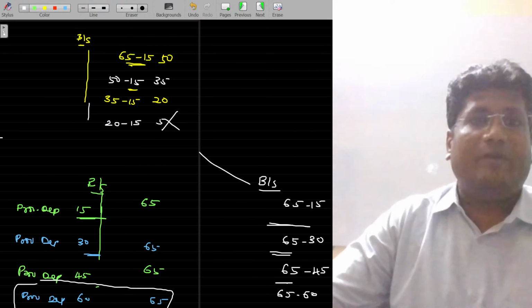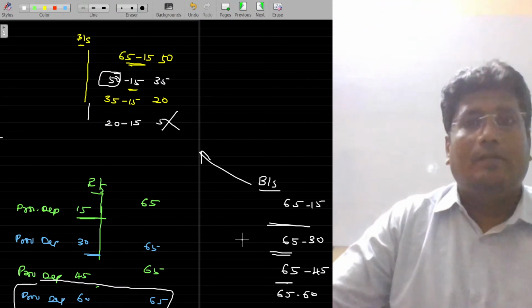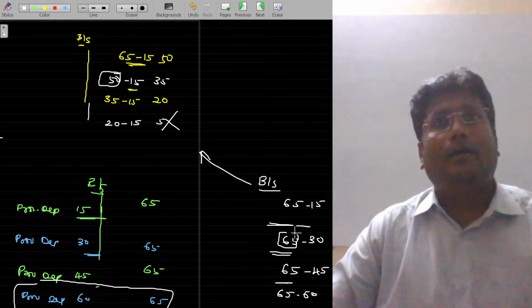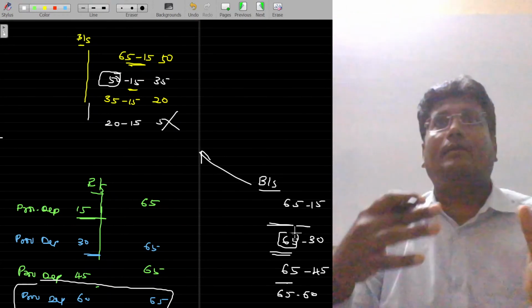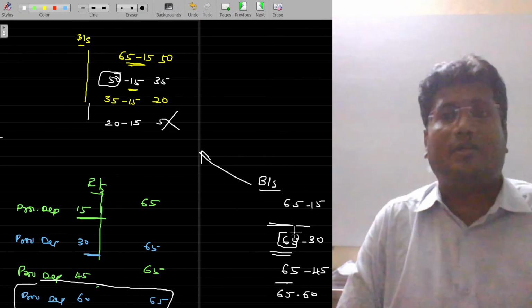You understand the difference between this model and this model. Here, from the WDV I am subtracting. Here, from the original value, the depreciations are accumulated and subtracted. That's the main difference. You should not miss out on it.